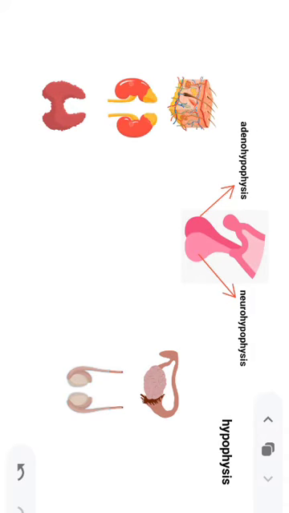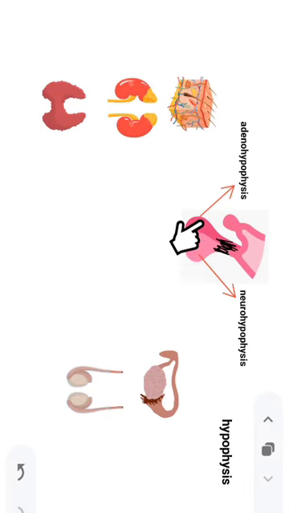This is the pituitary gland. This gland is hanging by the help of a stalk. This is the stalk by which it is hanging from the other part of the brain, that is the hypothalamus. This hypothalamus is actually the basal part of the diencephalon or the forebrain.